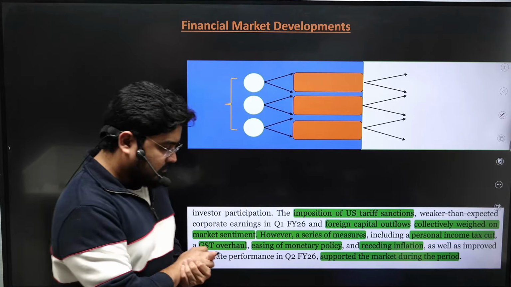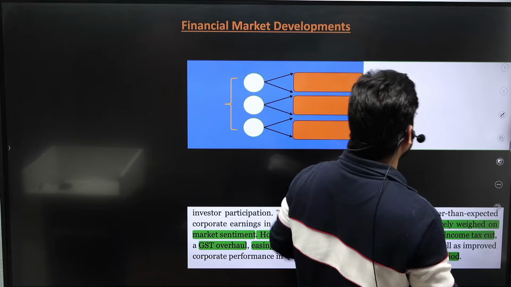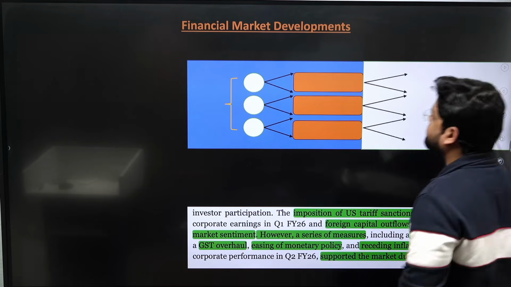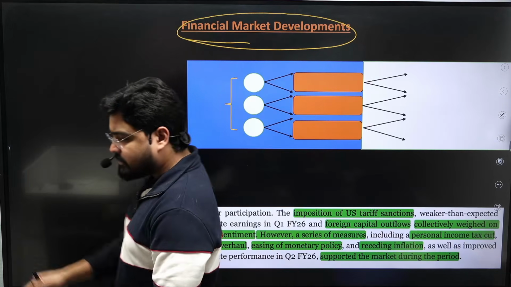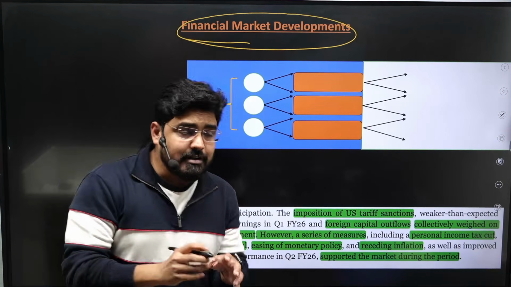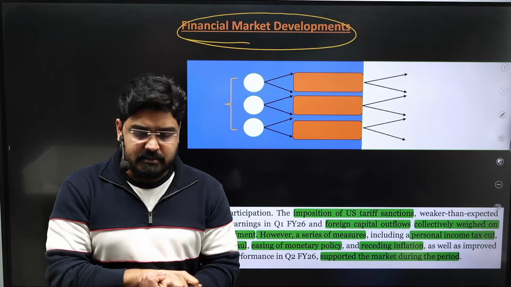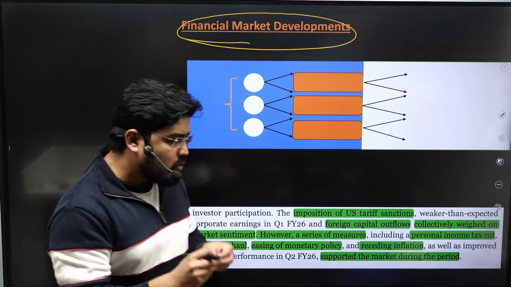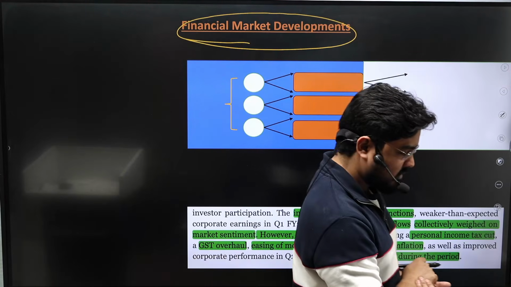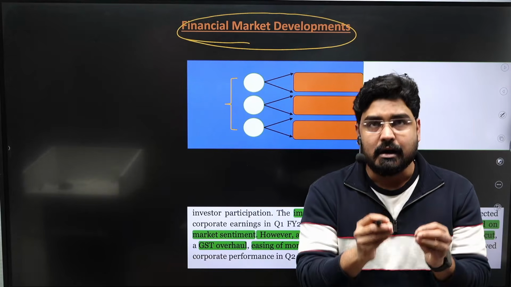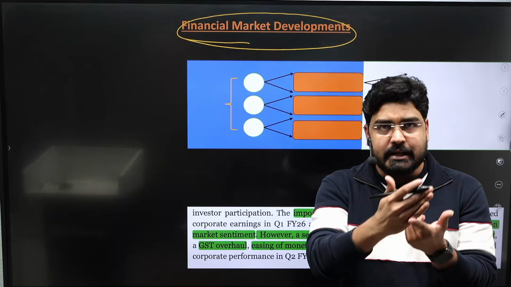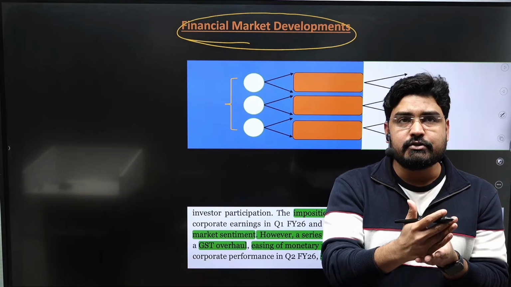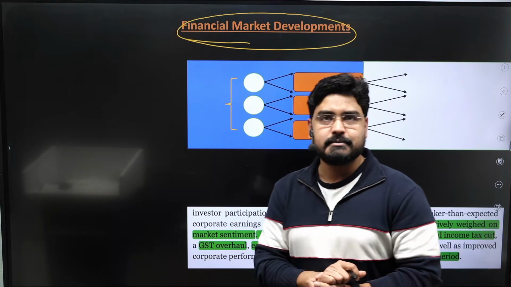First and foremost, the first theme is financial markets, financial market development. First of all, to understand the trends in the financial market developments, you need to know what is a financial market. Financial market is a market where financial instruments like equities, debts, derivatives, all these are traded.